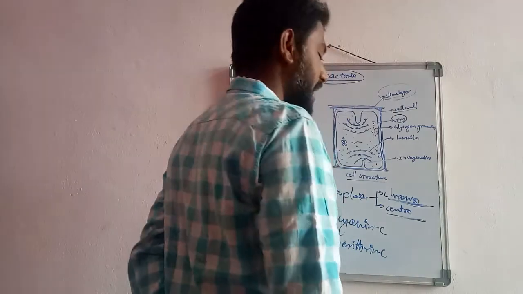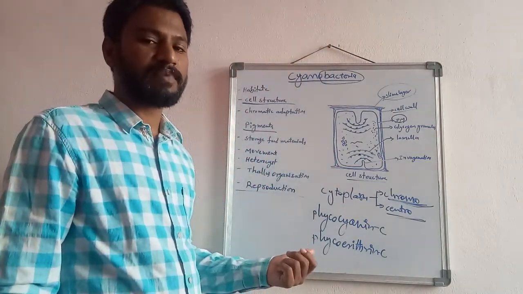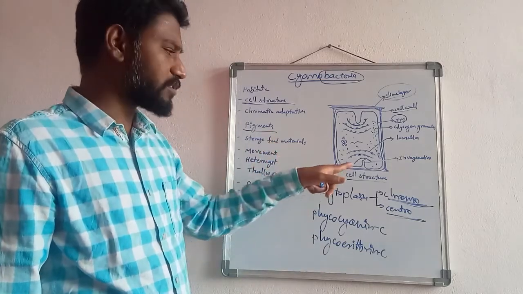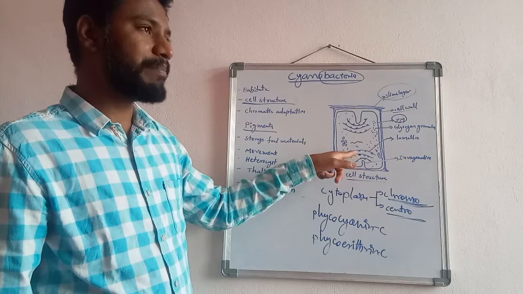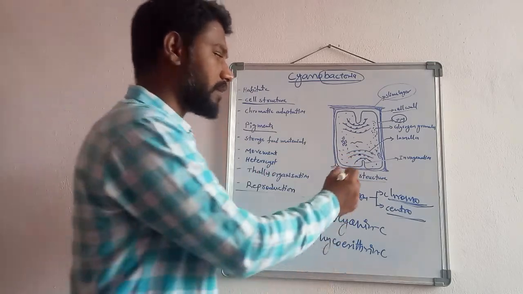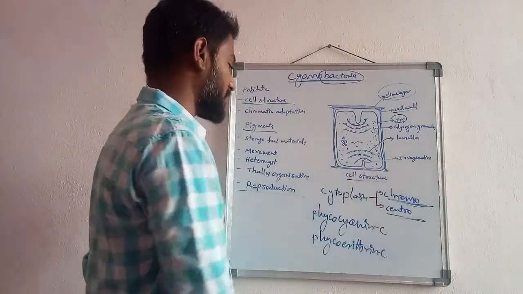Phycoerythrin C, and also mixoxanthophylls are also present, which are the pigments. These pigments are present on the thylakoid membranes on the lamellae, especially about the invaginations of the plasma membrane.